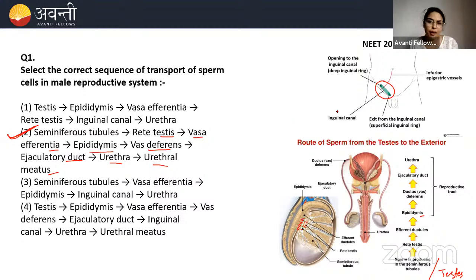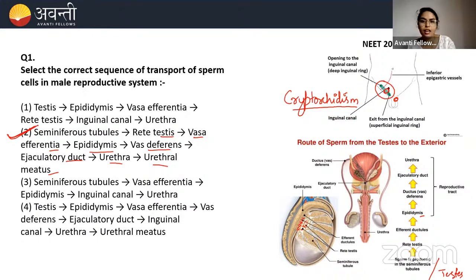Sometimes there might be a problem with this descent, and sometimes that problem might be very severe. So what happens here, this testis might get stuck in the inguinal canal, or it might get stuck here in the beginning of the scrotal bag. So this condition is called cryptorchidism. Cryptorchidism means the descent of testis has not occurred into the scrotal bag. So this is one of the conditions.